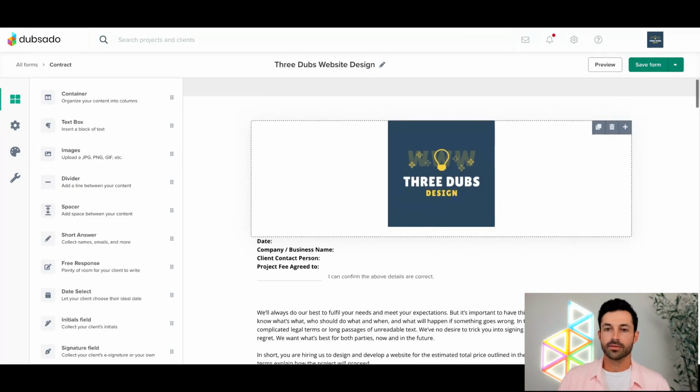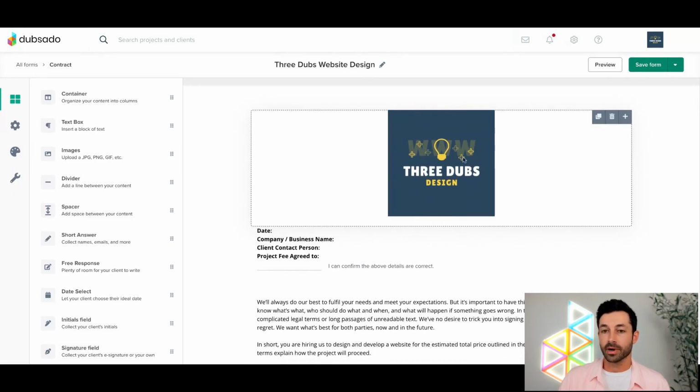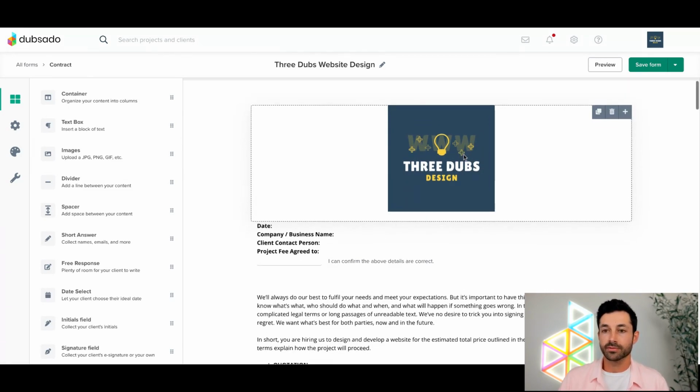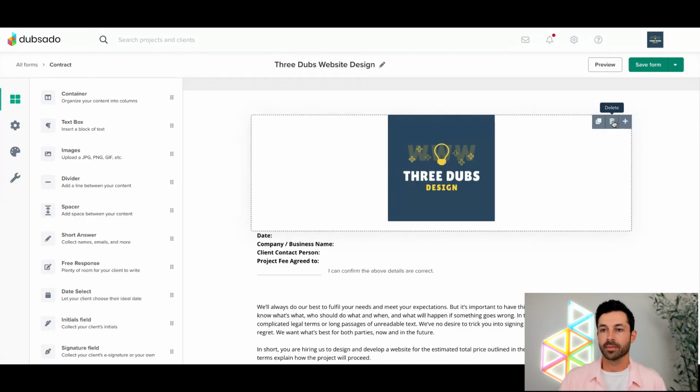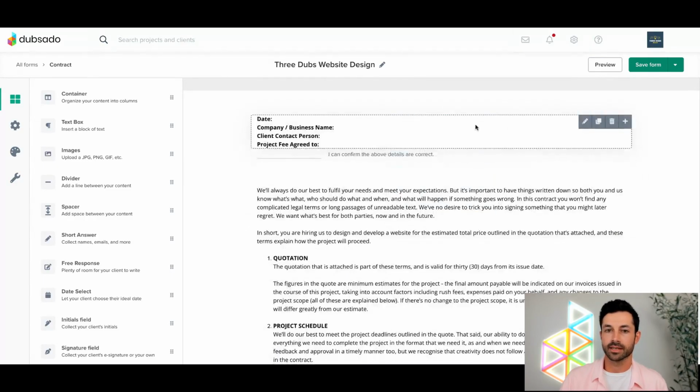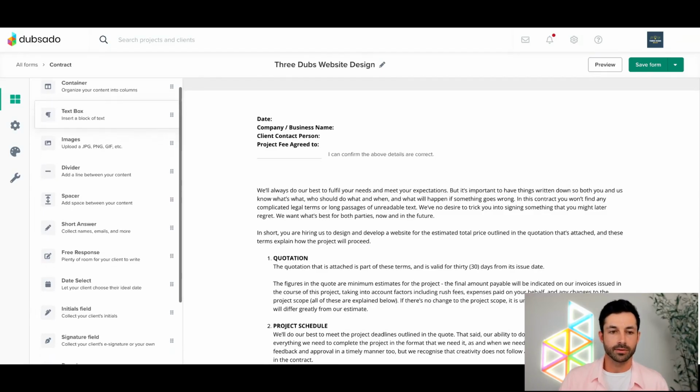First thing we see here at the top is I already have my logo in here. And if you have a company logo and you wanted to add it to your form, it'd be really straightforward. Let's go ahead and remove this and I'll show you how to add it back in. So let's delete this element. And then over here on the left-hand side of the page, we have all of our different form elements. If I scroll down just a little bit, you can see here that we have images.